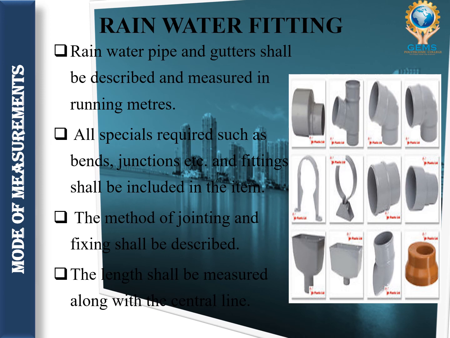The next one is what? Next one is rainwater fitting. Okay, so rainwater fitting means what? The pipe in this, in the image you can see, right? So this is called rainwater fittings. We have different shapes and sizes of fittings we have seen in the image. You can clearly see, you can easily identify what is rainwater fitting.